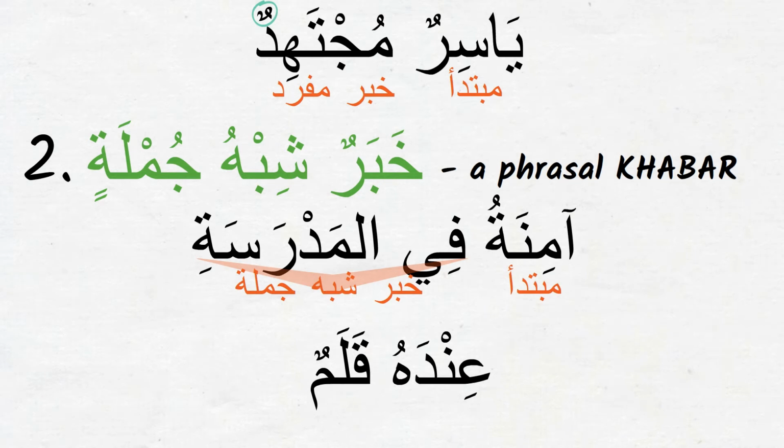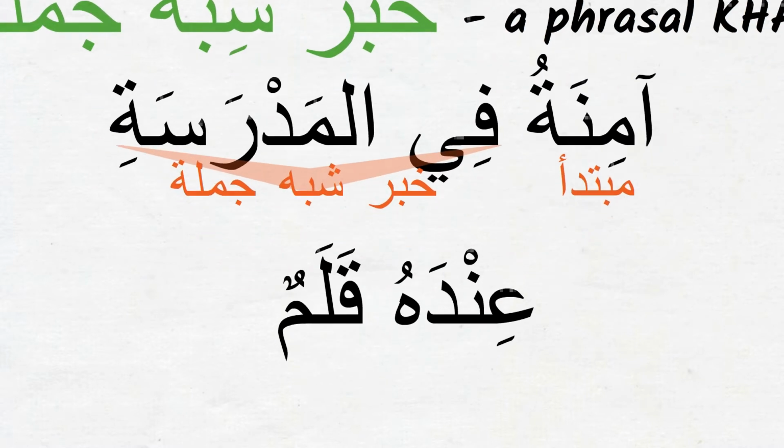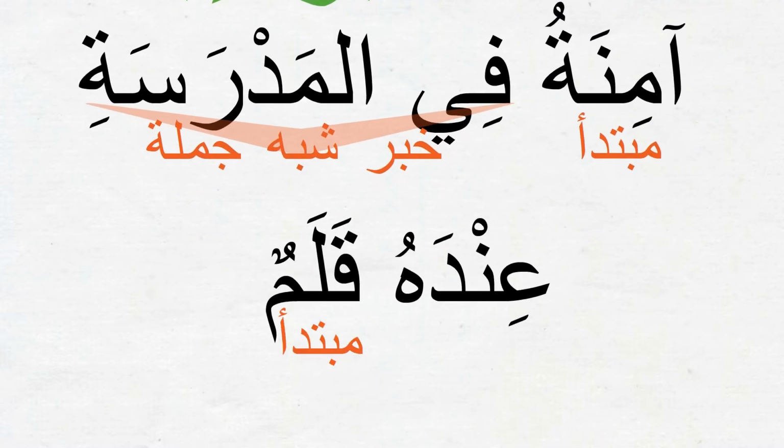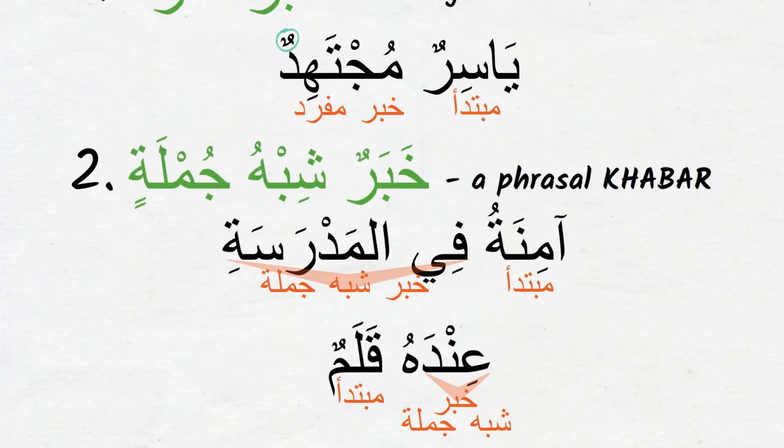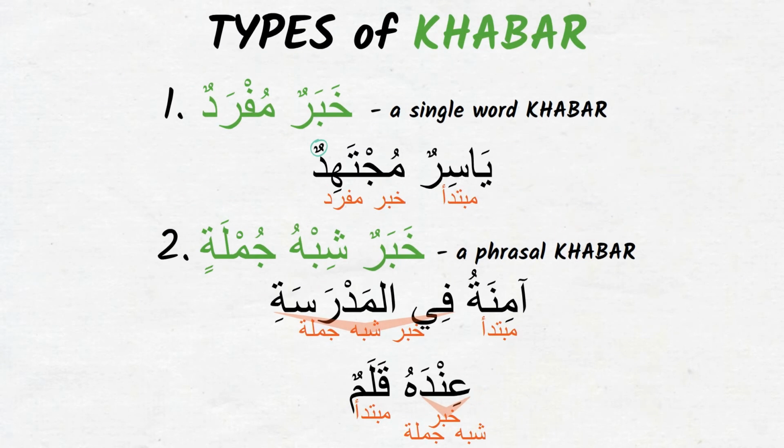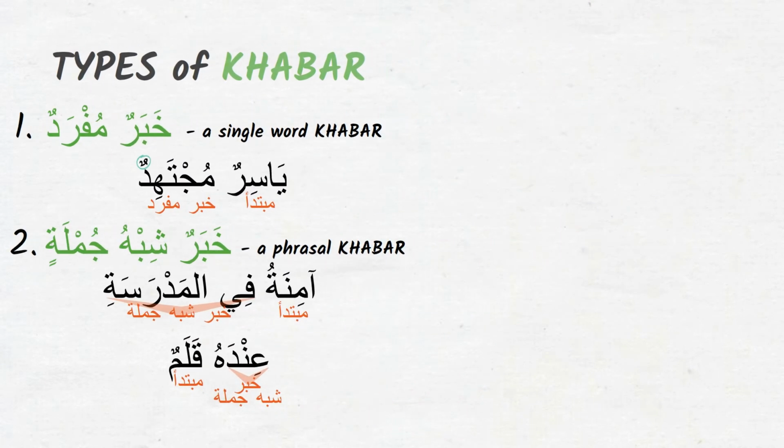Indahu qalamun. He has a pen, where qalamun is the delayed mubtada. I'm calling it delayed because it is coming after the khabar in the sentence. Indahu is dharf and mudaf ilayh combination. Inda is dharf and dhamir muttasil hu is the mudaf ilayh. And we consider dharf inda, which is the mansub ism, to be khabar shibhu jumla. So these were the two types of khabar that we learned before.